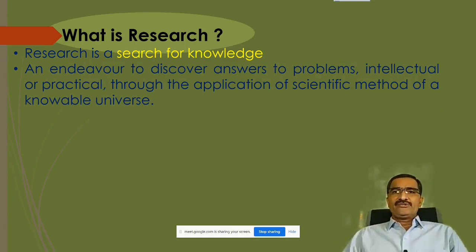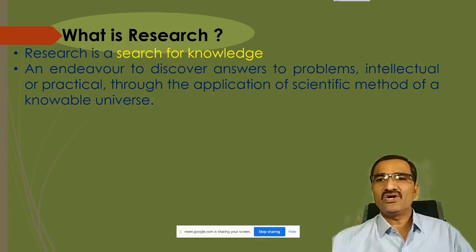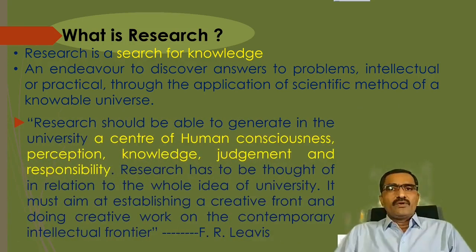It is an endeavor to discover answers to problems, intellectual or practical, through the application of scientific method of a knowable universe. Of course, when you try to get the answers to the problems, that is the beginning of the research. So there are several problems, there are several questions, okay, and you try to get the answer for all those.